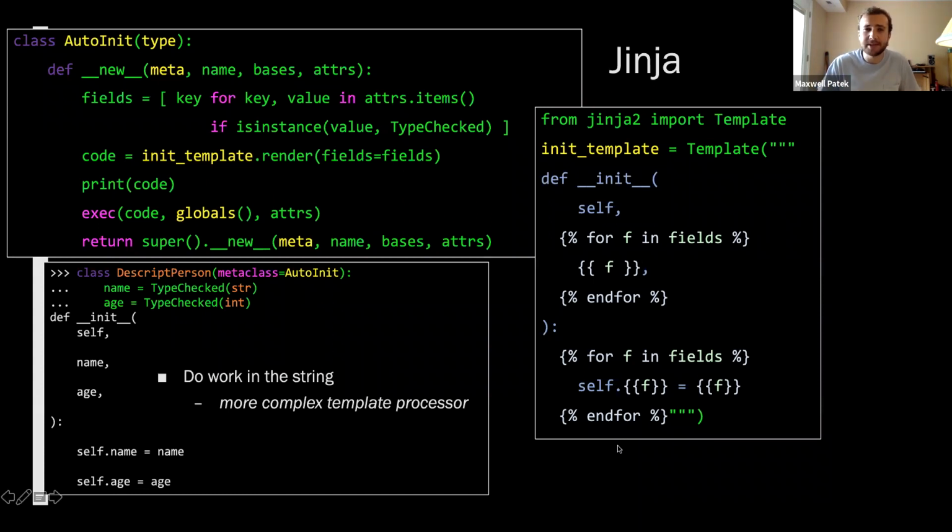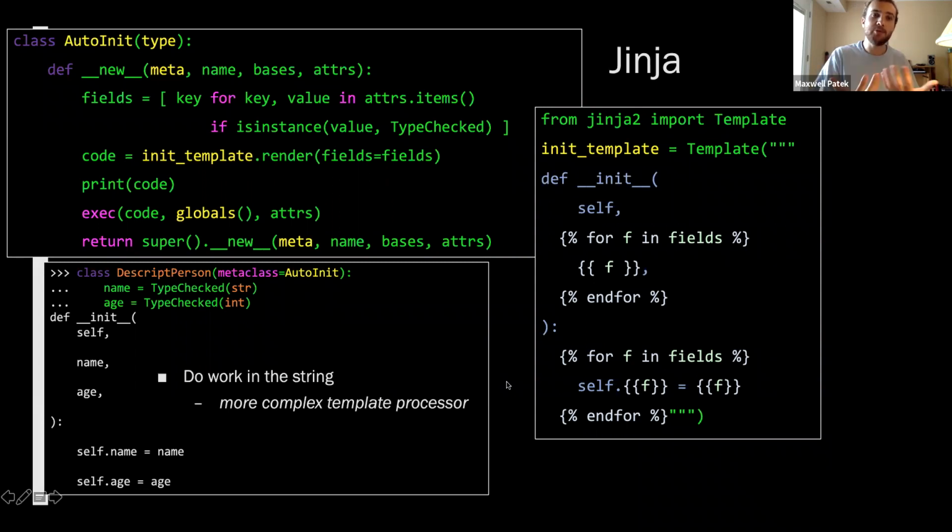Questions about Jinja template rendering? Could also apply an auto formatter. Yeah, we talked about auto formatters last week with code compile time computation. Yeah, absolutely. If the readability of this generated code did matter, we could write yet more metaprograms to fix that. And that would probably be the right way to do that, actually, because auto formatters are good.